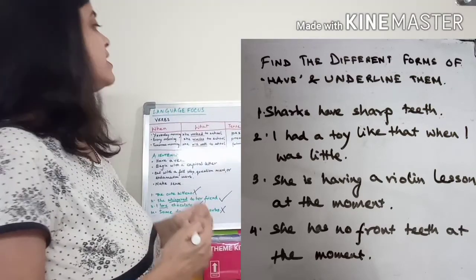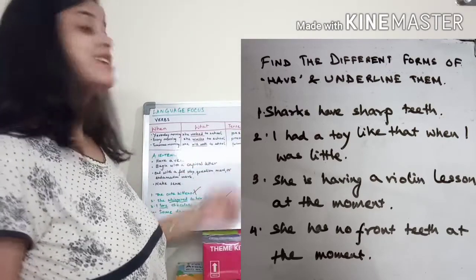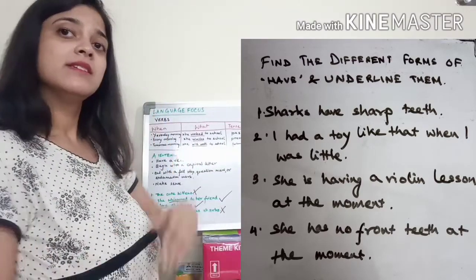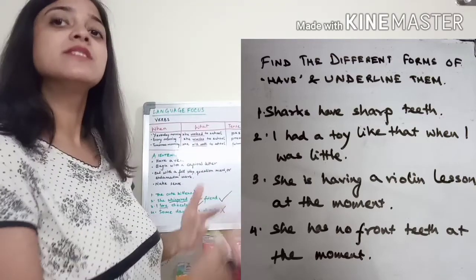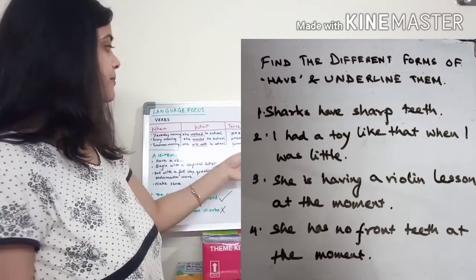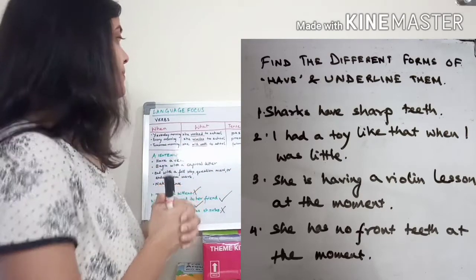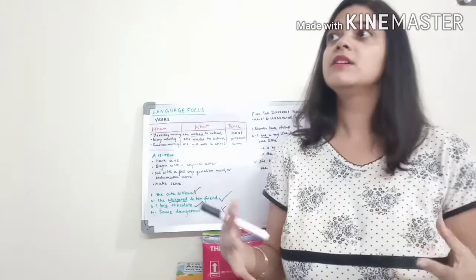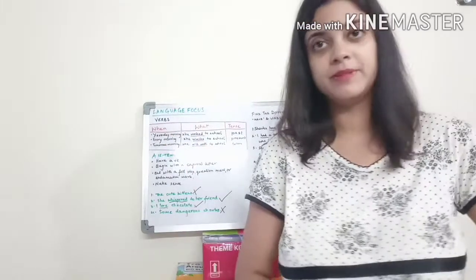So you see various forms of the word have here itself. One is have, one is had. When I say have, it's in the present tense. Had, past tense. Having, present tense, present continuous. We will deal with this later on. Has is also present tense. So these are various forms of the verb have. We can also go deeper into various forms of various verbs. This was just an example.